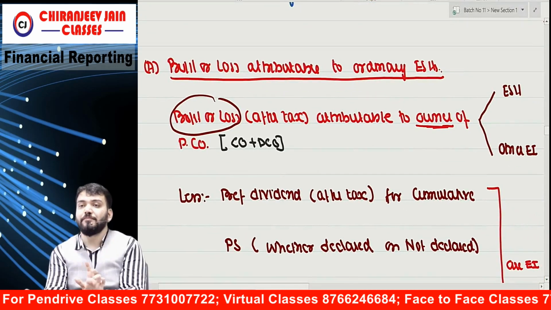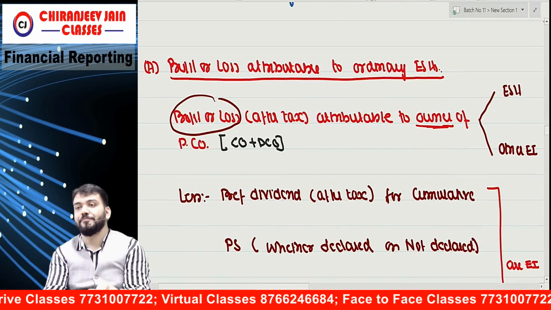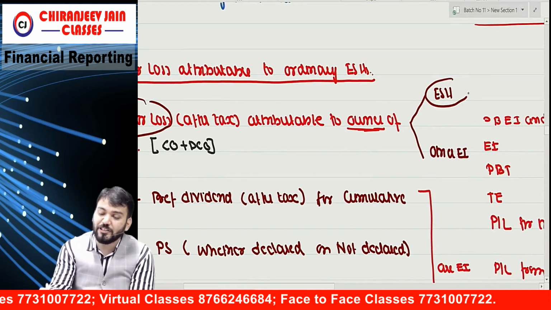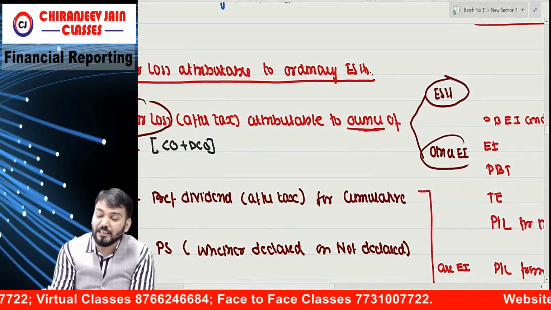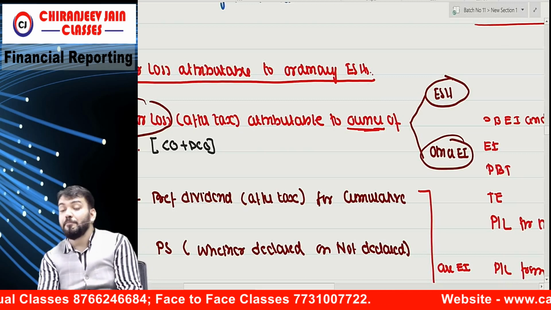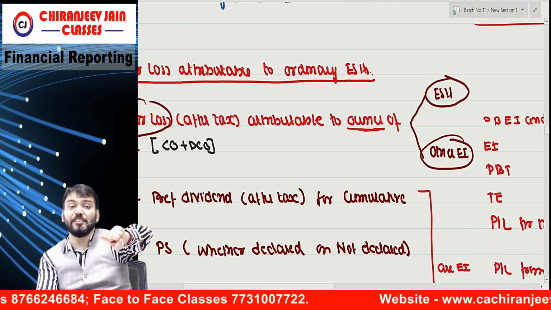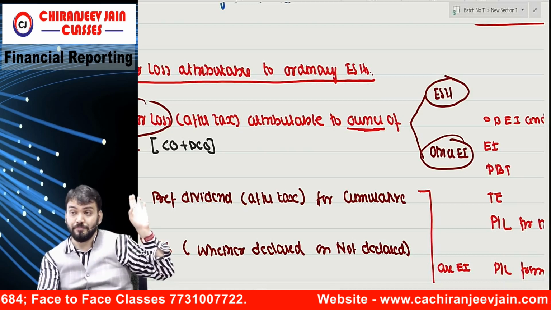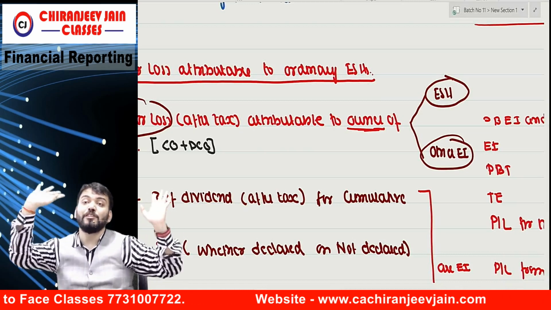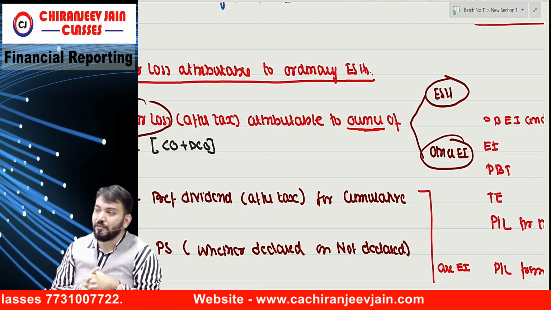When I say owner, there are two kinds of owner. One is the equity shareholder, one is another equity instrument holder. Irredeemable preference shares holders are also owners, but they are not equity shareholders. Are you getting what I am saying?